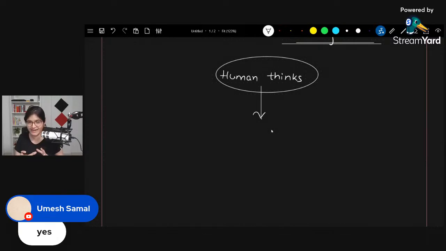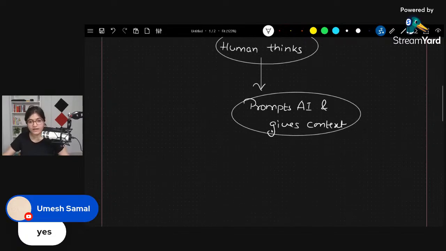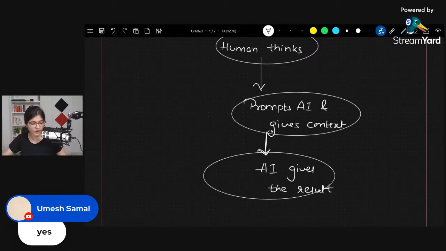It's not only ChatGPT, I'm saying. There are so many specific tools where humans go and try to prompt AI. Prompt means typing a message, and it will try to deliver the context behind that. Now, AI gives the result. Obviously, if you text something, it will try to deliver results according to whatever prompt you have mentioned.